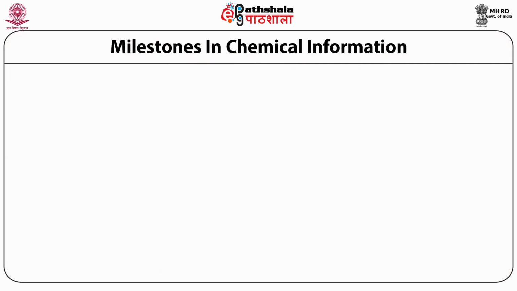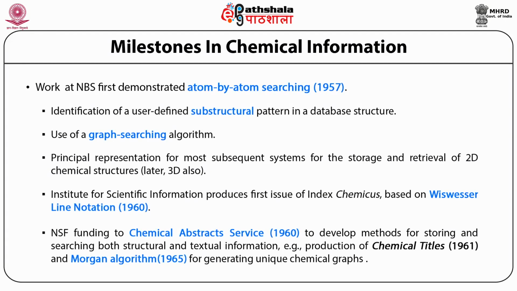Now, we will talk about how this has evolved and what the beginning of chemical information was. The beginning of chemical information actually started with searching by atoms. One wants to know what the content of a chemical is. One can write this as a formula and search by atom, like hydrogen. How many hydrogen atoms are contained in these chemicals? How many oxygens? However, that was not sufficient to extract analytical information, and so there was a necessity.